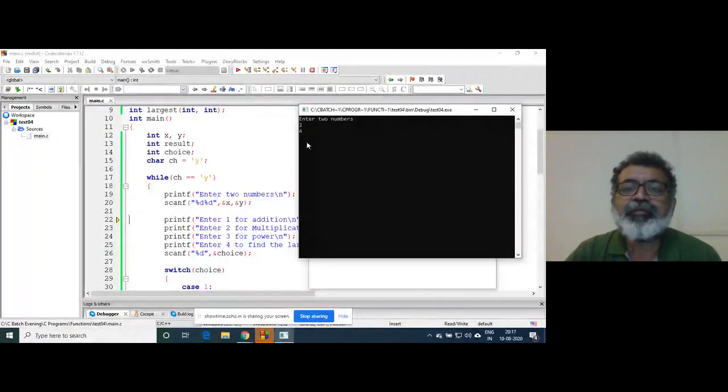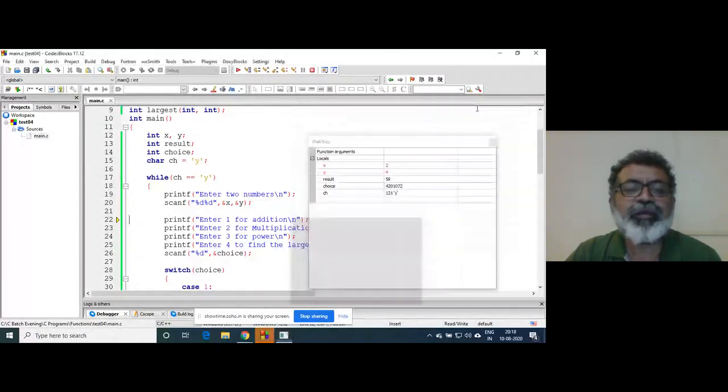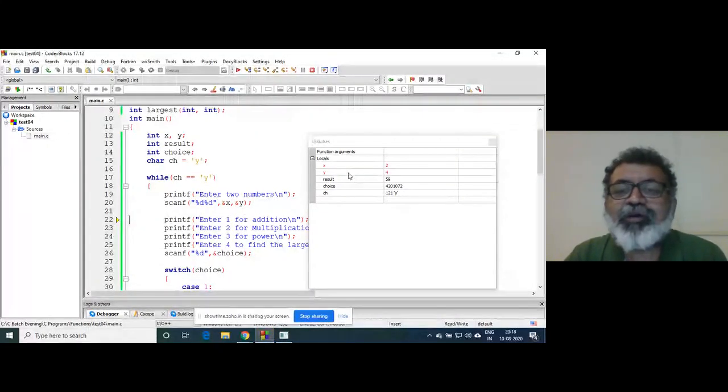Now you will not get output because the program is in debug mode. Here you won't get any output, because the switch case block is yet to be executed. You can see the yellow marker has now reached line number 22. So that's why you have not got anything here. Now x contains 2, y contains 4, because you entered that. Result still contains 59, garbage. Choice contains some garbage.